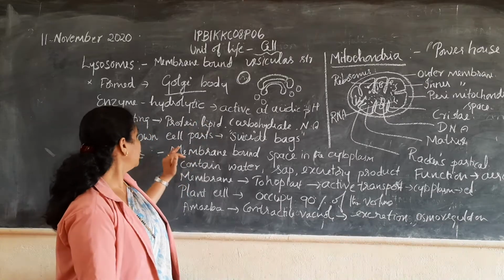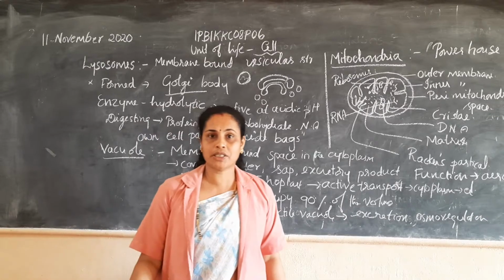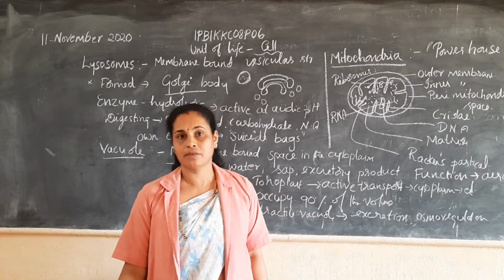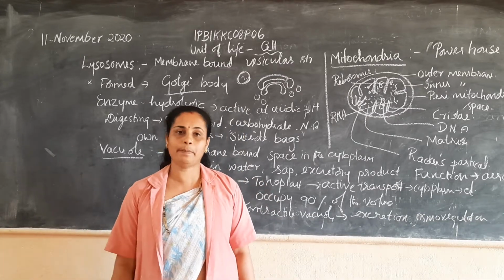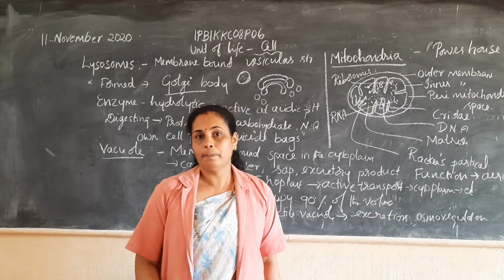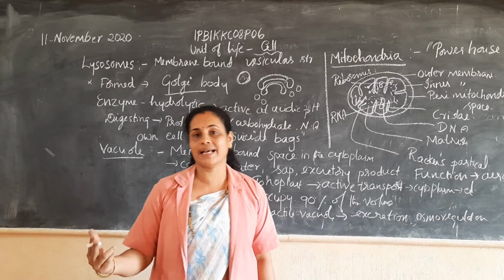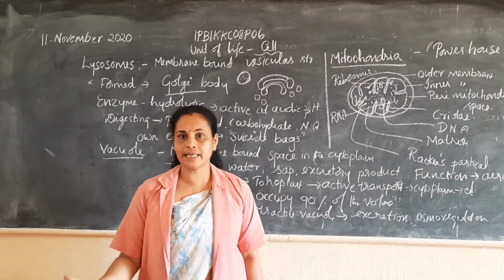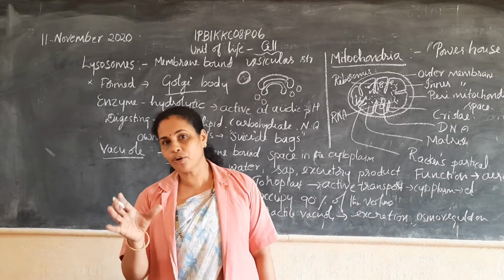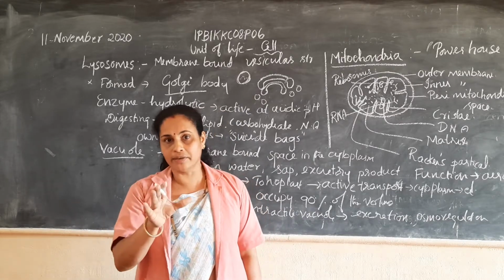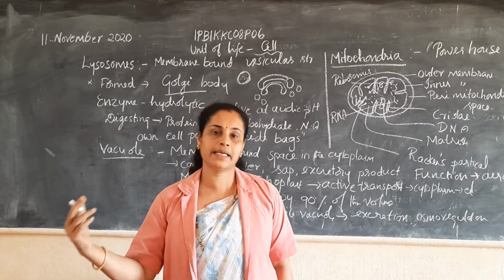They also engulf their own cell parts. When the cell becomes old or damaged, or cell parts are damaged, they are digested by the hydrolytic enzymes secreted by lysosomes. Because of digesting their own cell materials, they are called suicide bags of the cell. Why do they digest? Mainly because of the presence of hydrolytic enzymes. Hydrolytic means they add water and break the molecules. So that is called hydrolytic enzymes.